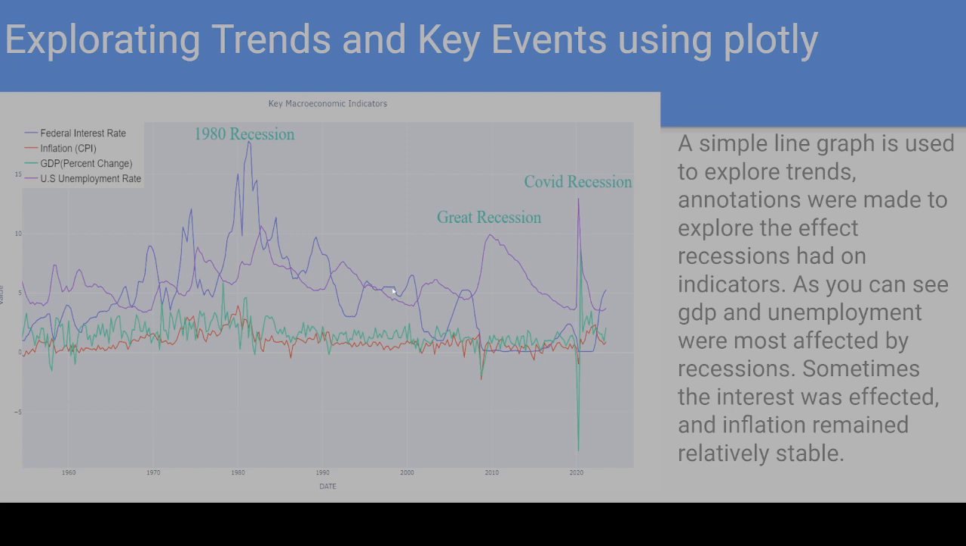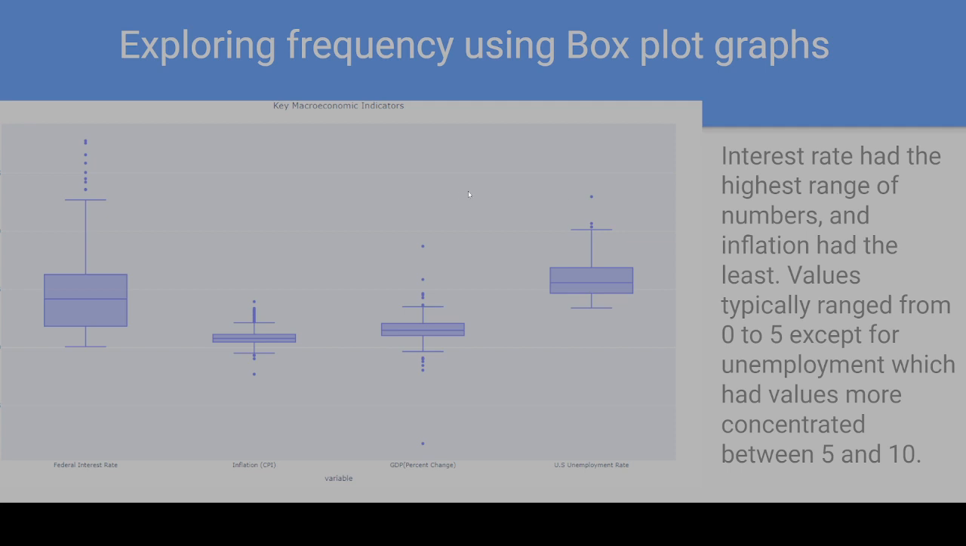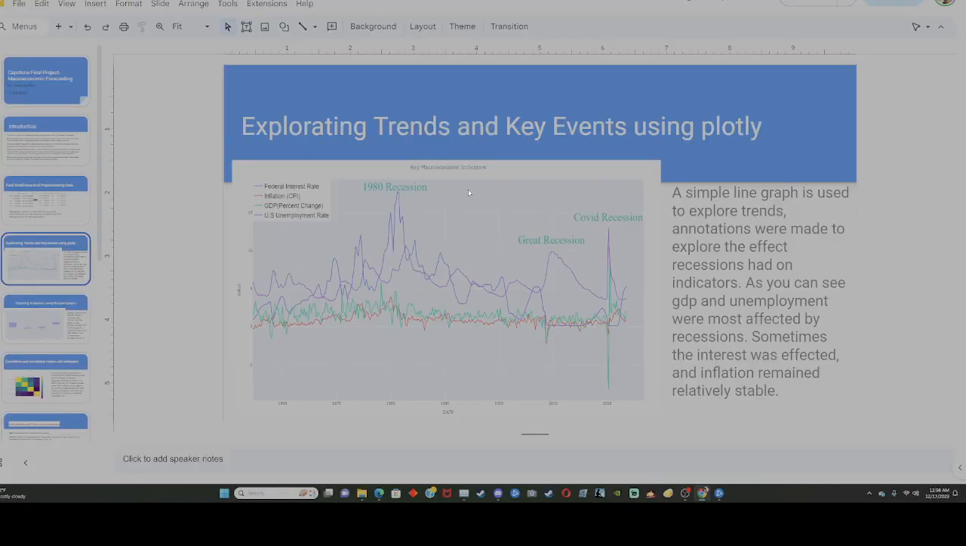So let's explore trends and key events using Plotly. A simple line graph is used to explore trends. Annotations were made to explore the effect recessions had on indicators. As you can see, GDP and unemployment were most affected by recessions. Sometimes the interest rate was affected and inflation remains stable. Let me change that real quick. I should say interest rates.